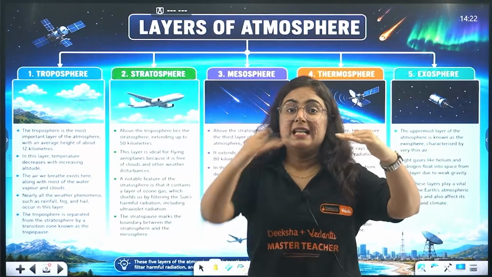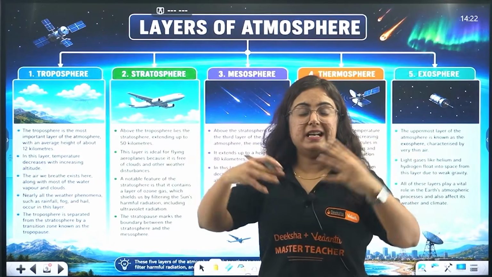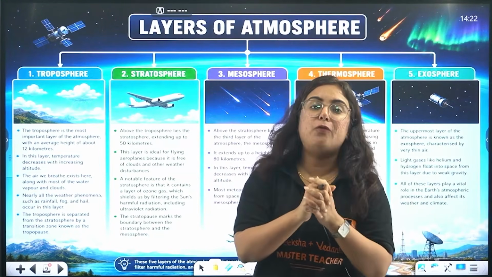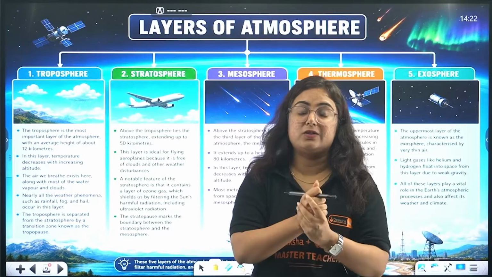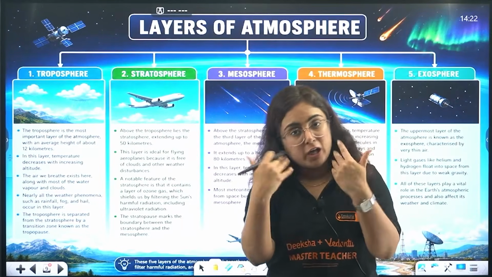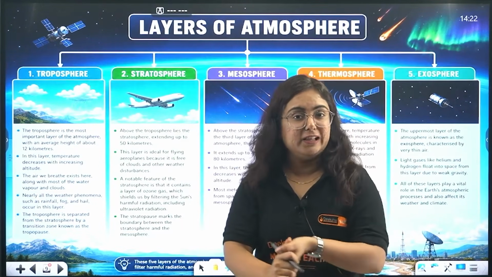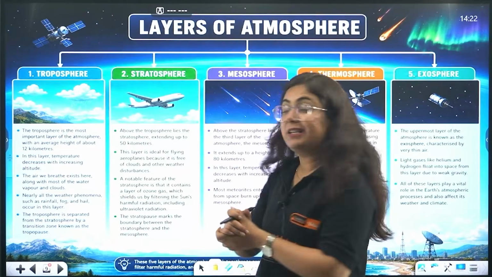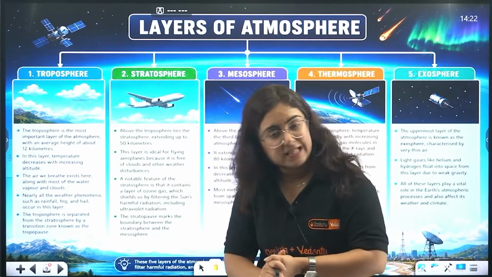Hence the ozone layer is providing a shield against UV radiation emitted by the sun directly reaching the earth's surface. Get it? Very good.